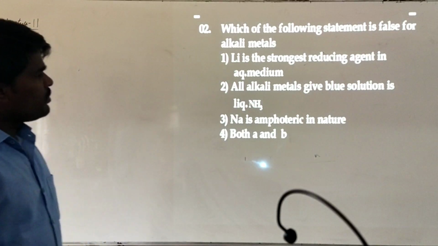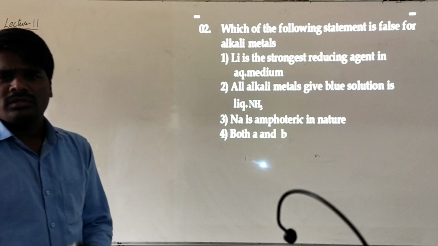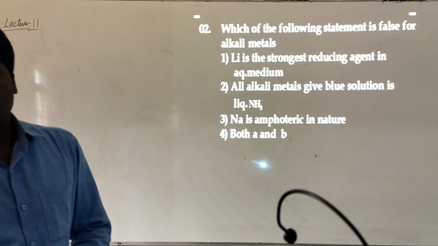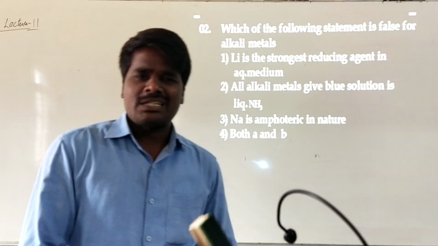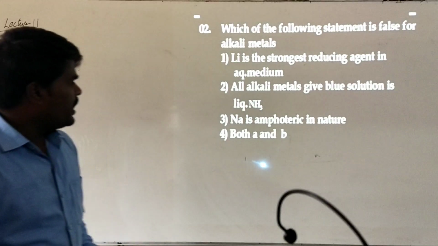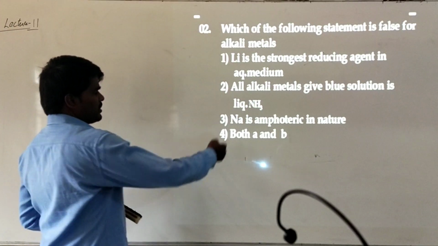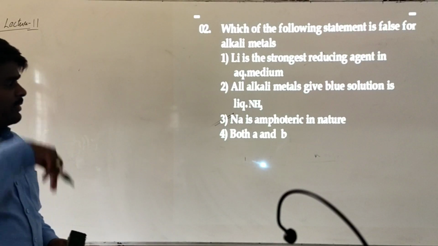Alkali metals give blue color in solution of liquid ammonia. This is also correct. When alkali metals are dissolved in liquid ammonia, they form a blue colored solution. Just now we have seen that due to the formation of ammoniated metal ions as well as ammoniated electrons, the solution will be blue in color. And sodium is amphoteric in nature. This is actually wrong. Sodium is basic in nature. It does not form amphoteric oxide.